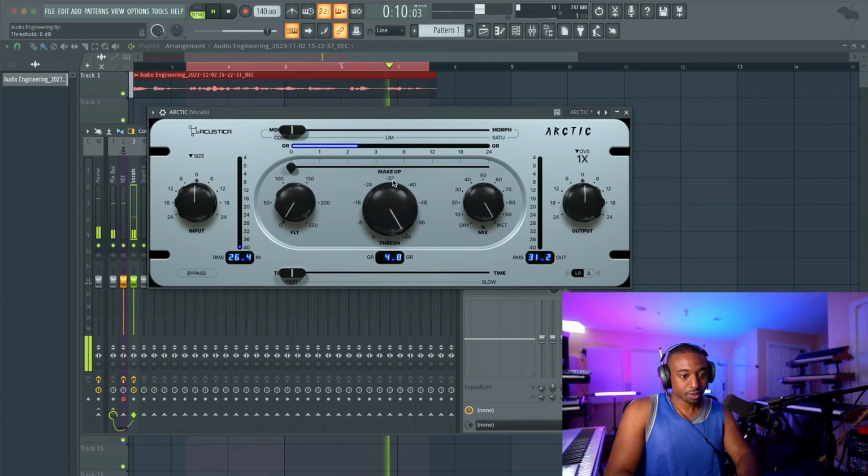And then exaggerate. So exaggerate the gain reduction, so you can hear what a compressor is actually doing. Let's push the input.